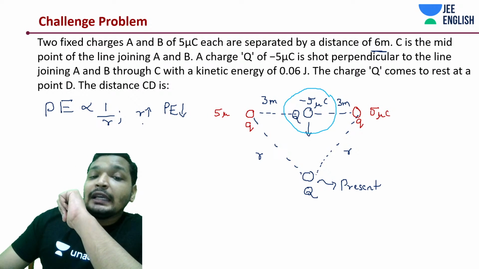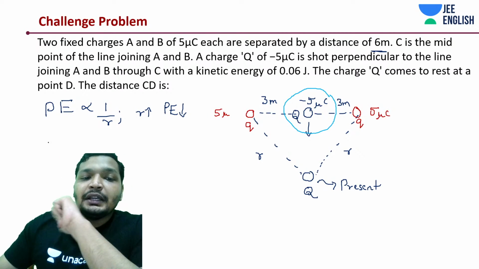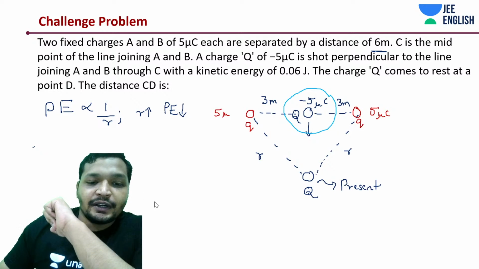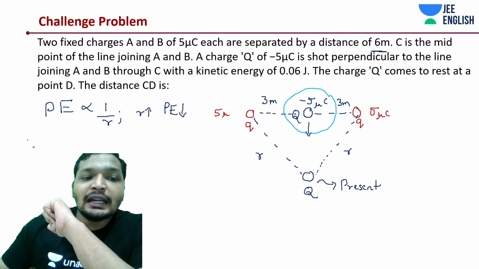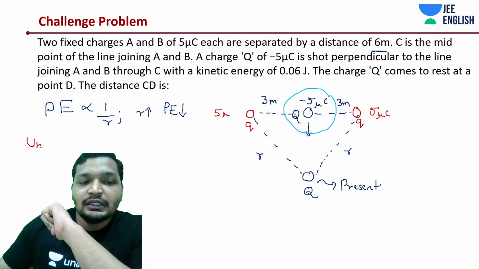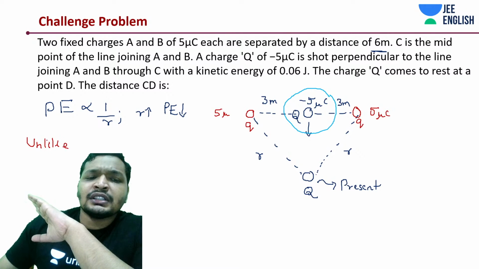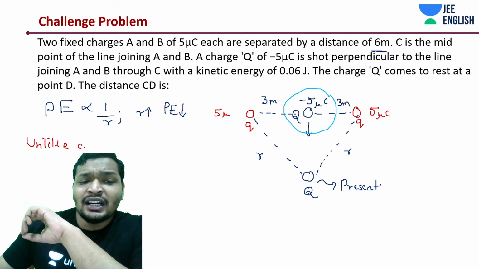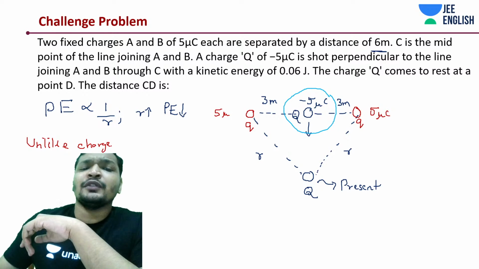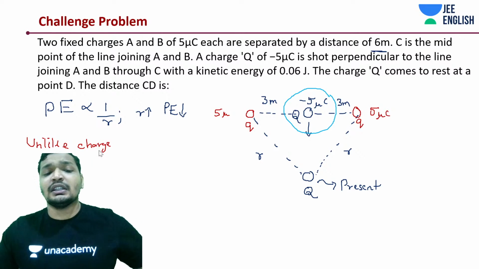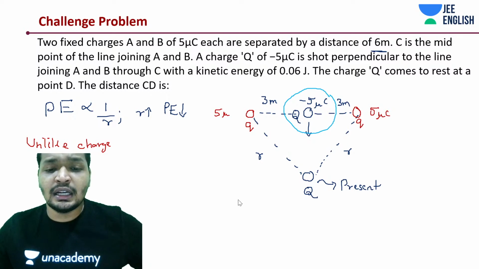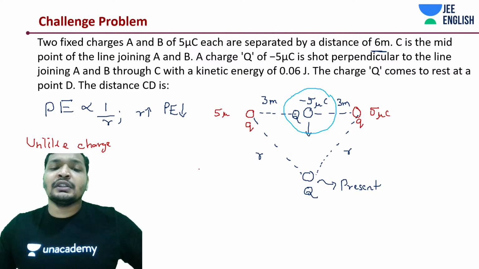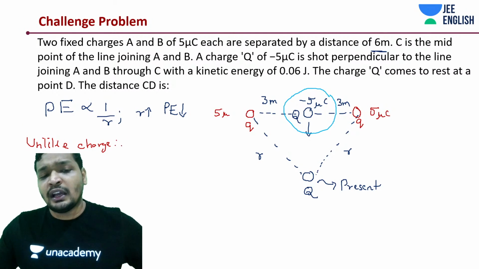But if it was unlike charges, where the charge that has moved is an unlike charge, or we are talking about a system of two charges, among which one is a negative charge and the other is a positive charge, that is when you can have an unlike pair.